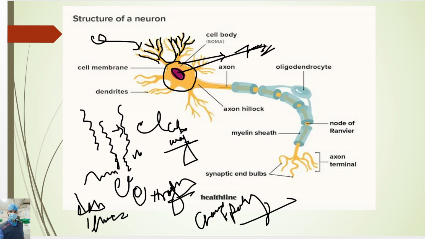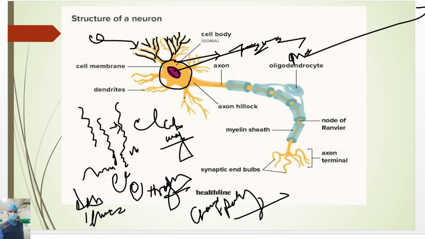Here the nucleus is present. Then here a triangle-like structure is present. This is called the axon hillock. The function of the axon hillock is to transfer the electrochemical message from one part to another part. It acts like a bridge which transfers electrochemical messages from one part to another.